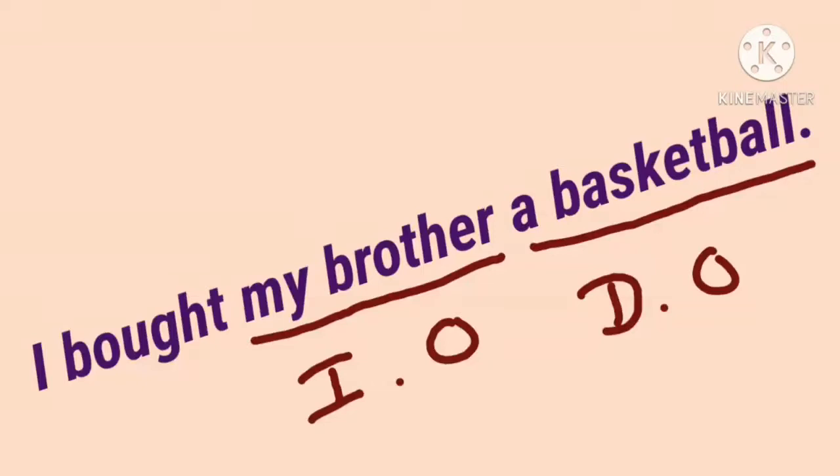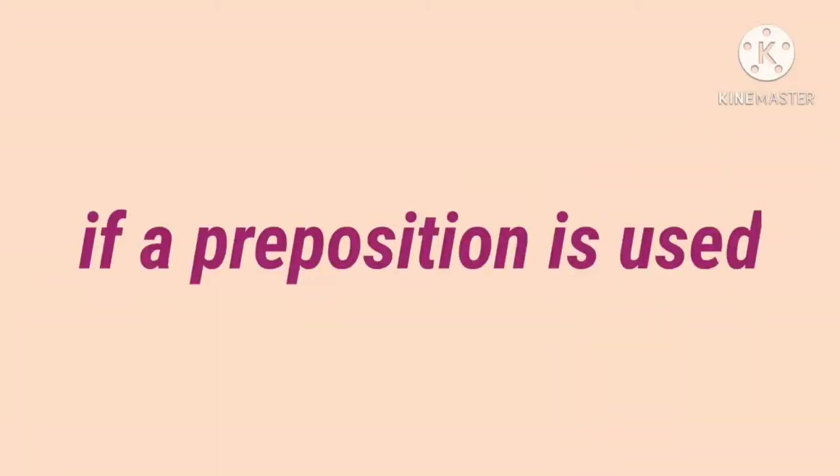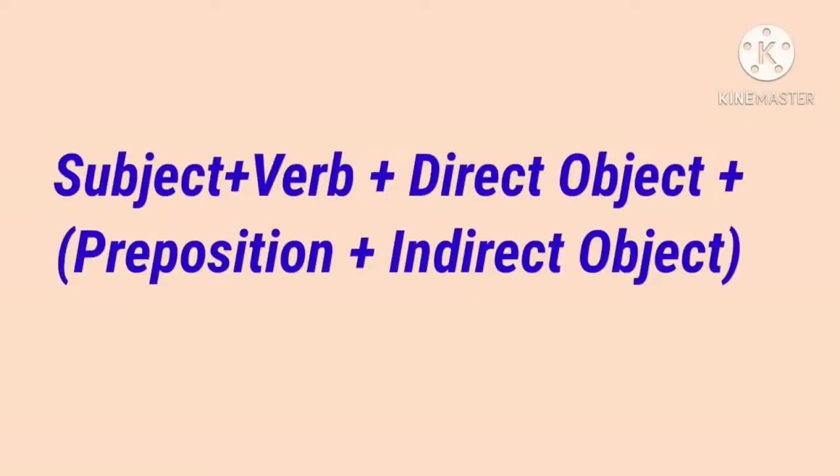Look at this example. I bought my brother a basketball. Here, I bought what? A basketball. I bought a basketball to whom? My brother. So, a basketball is the direct object, my brother is the indirect object. However, the direct object can be placed before the indirect object if a preposition is used with the indirect object. What is the normal structure? Subject plus verb plus indirect object plus direct object.